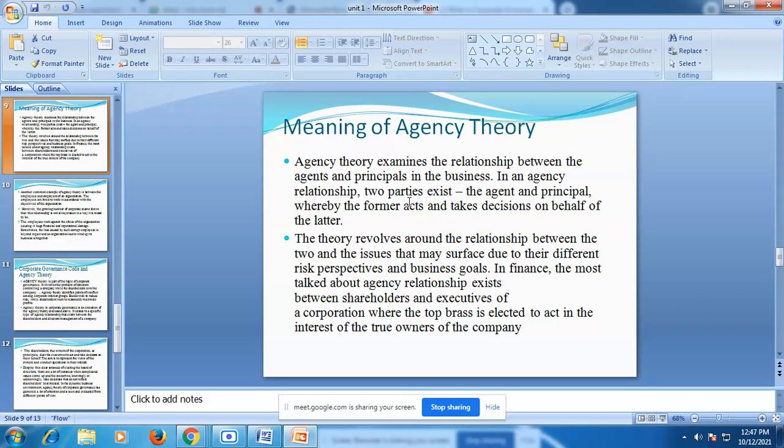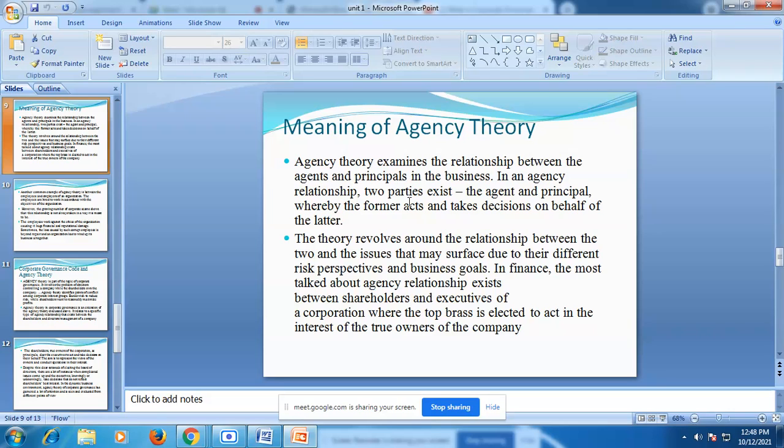This agency theory states that in a corporation, the management should act in the best interest of the company's shareholders, who hold ownership in the business. It tends to resolve disputes between the shareholders and the management. As you know, if there is a decline in a particular company and losses take place, the shareholders don't get their shares or profit from that company. These things get converted into disputes between the shareholders and management.